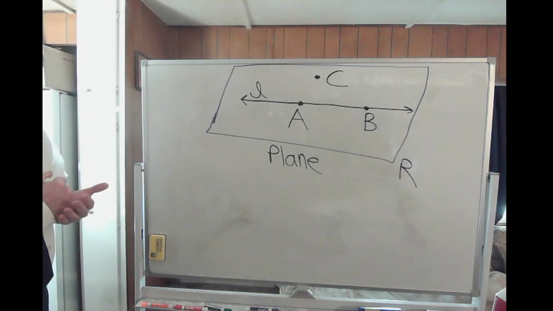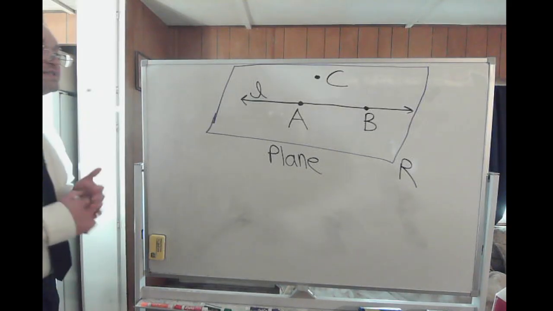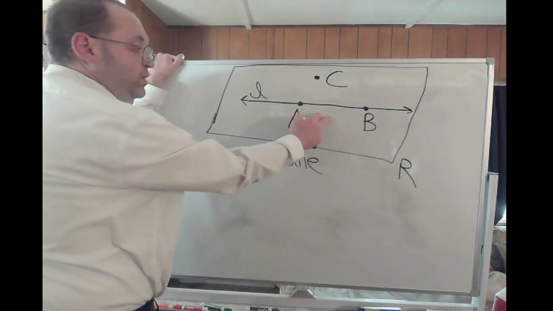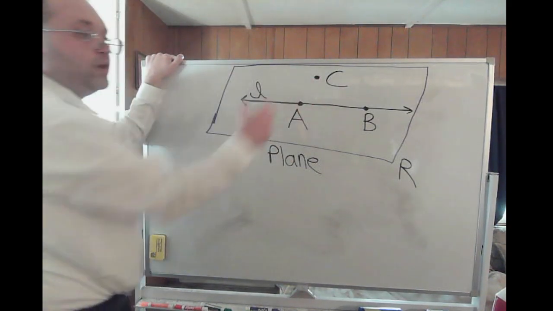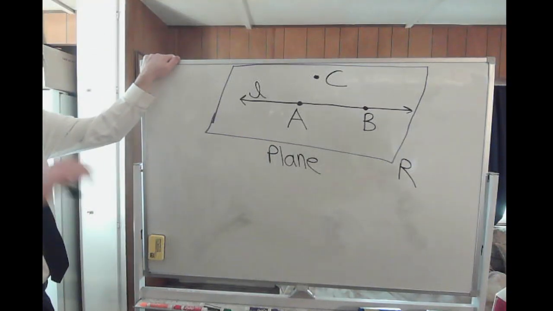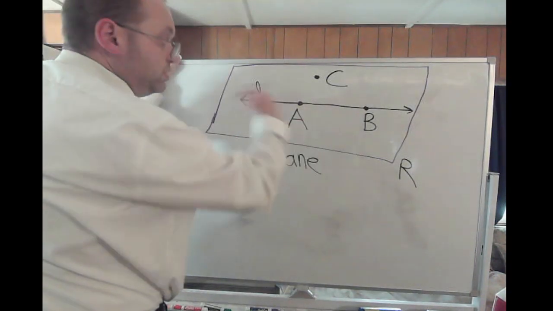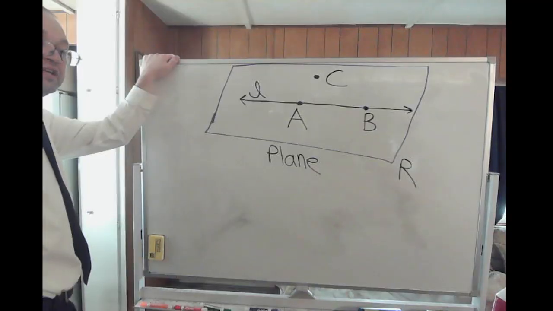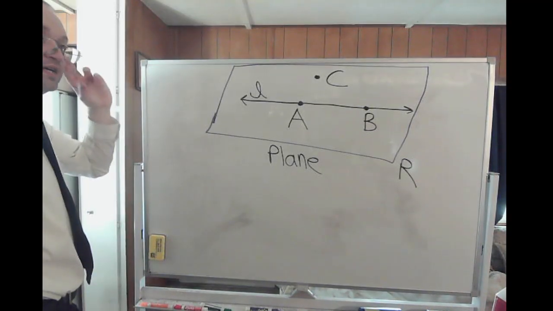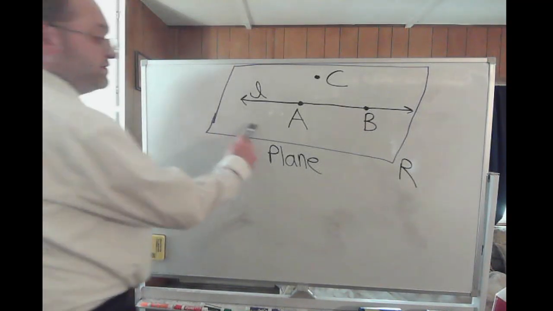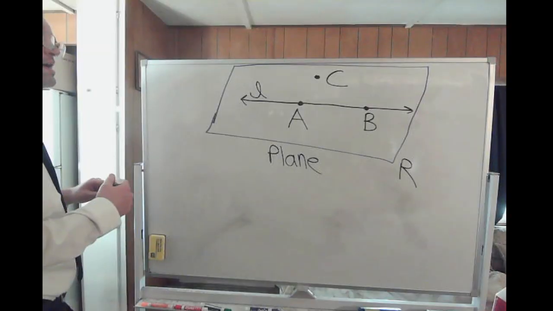So a plane is the set of points where you have some points on a line and then at least one point that's not on that line. You could argue a plane has multiple lines running through it. It has infinite lines running through it. It certainly does. And there's an infinite number of points in the plane.